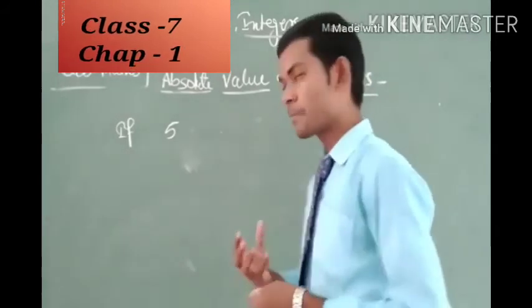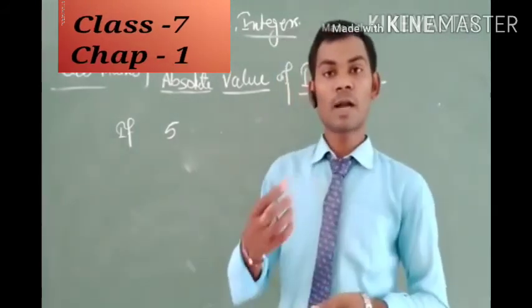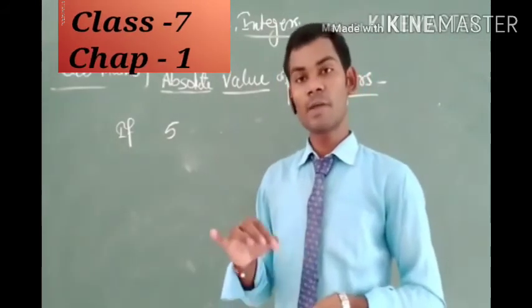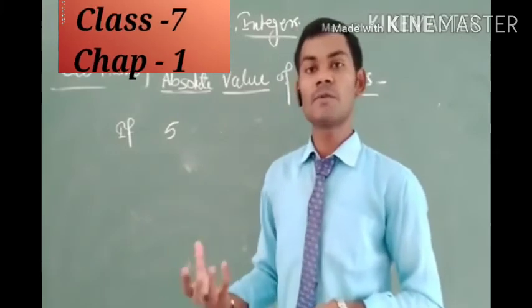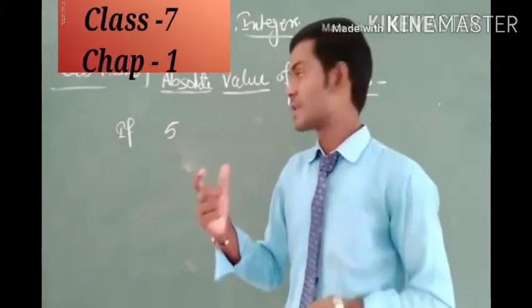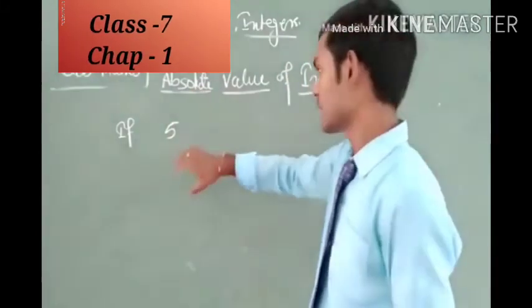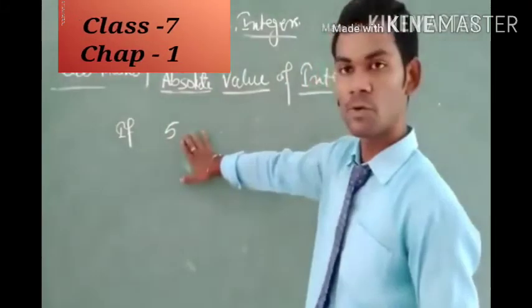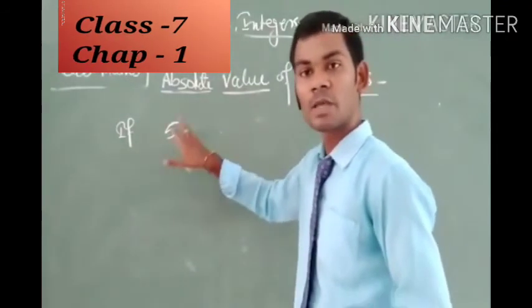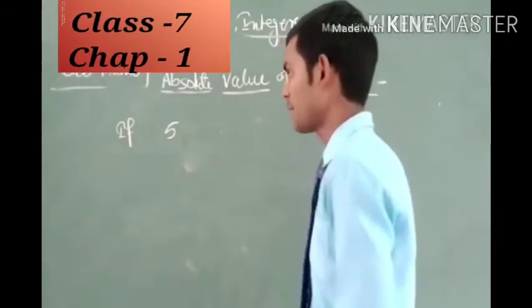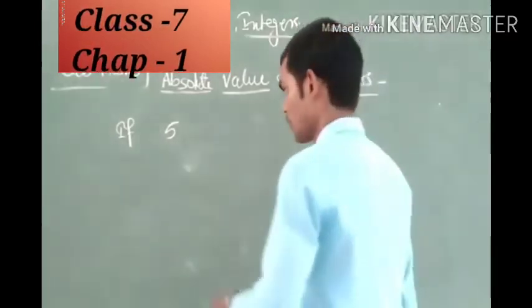If we do not mix water in the milk, then we get only the same milk. Similarly, if we find the absolute value of 5, we get the same number, and we write the absolute value like this.